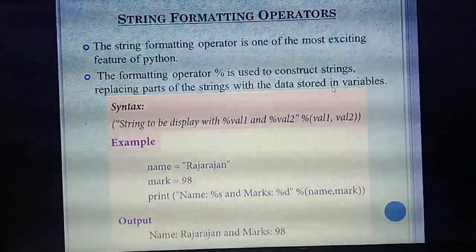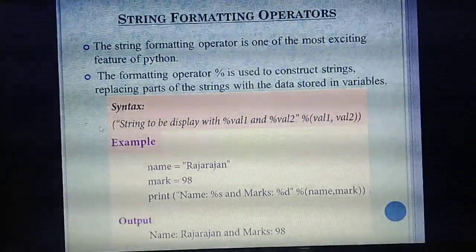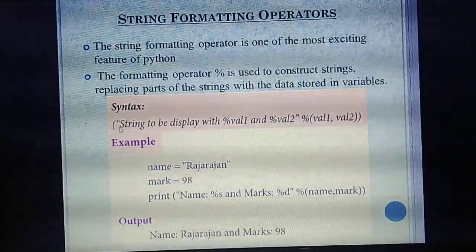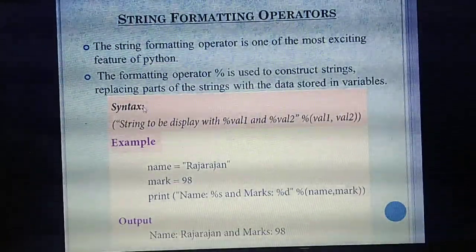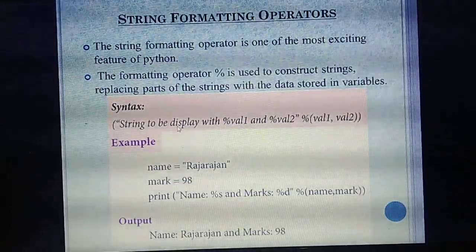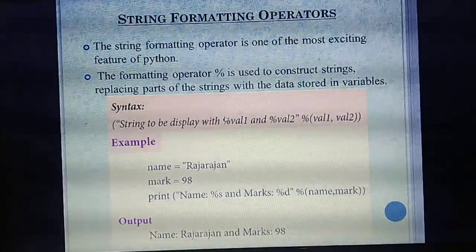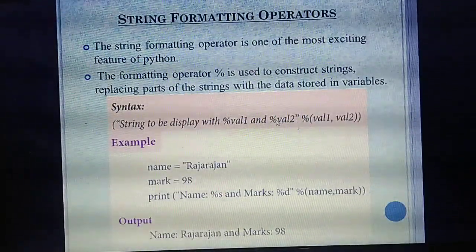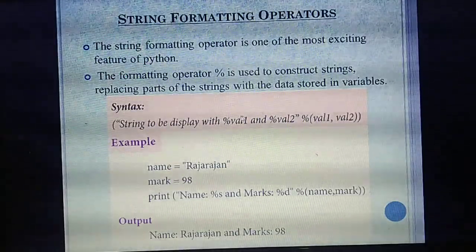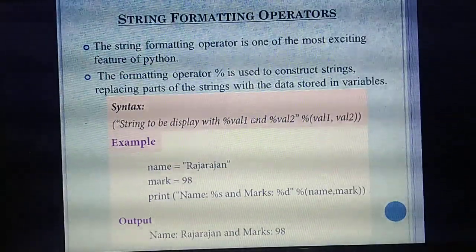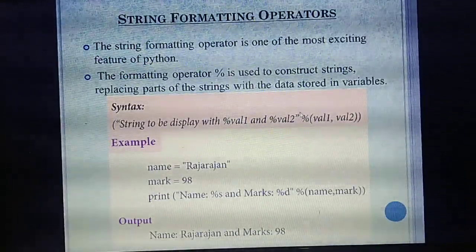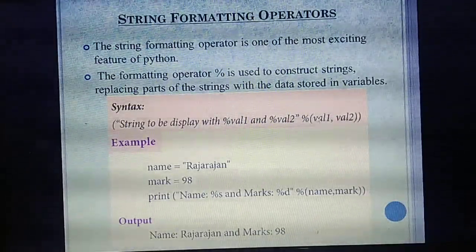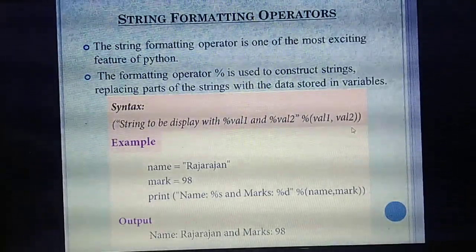Okay, see this example, then you can understand. So this is the syntax. String to be displayed: which string you need to display? That string or words you need to give. Then which operator, percentage, and how many values you are giving: 2 means 2, 3 means 3. Understand? First value means first percentage, then second value. Then that value you need to give inside these brackets.